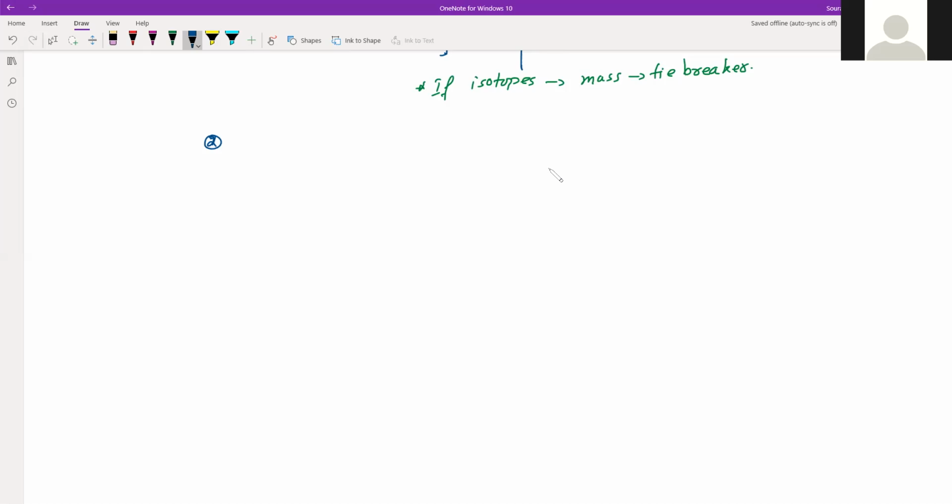If there is again a tie, then you move ahead one more step. You keep moving outwards from the chiral carbon until the first point of difference. When you arrive at the first point of difference, that is the tiebreaker. What does that mean? If the first atom attached to the chiral center is the same in both groups, compare the atomic numbers of the atoms attached to each of these first atoms.